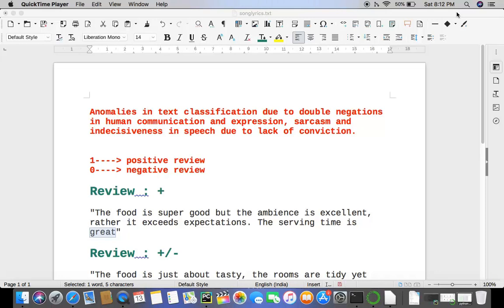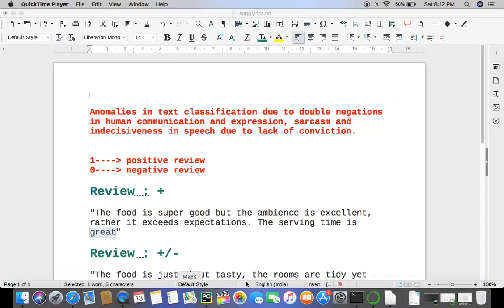So there are some reviews which are not positive, or they are not negative. They're moderate in nature. So how does a machine respond to those reviews? How correct is the response of the machine to those reviews after it is trained?